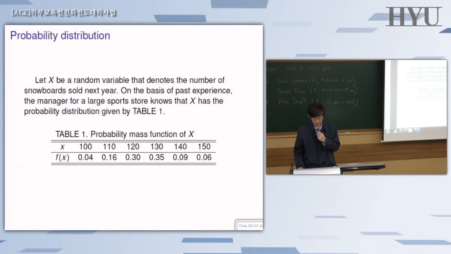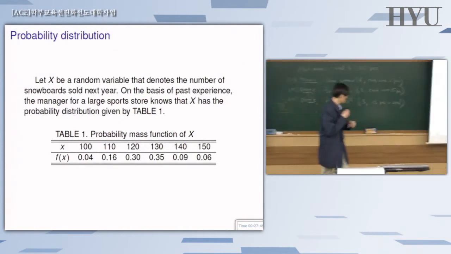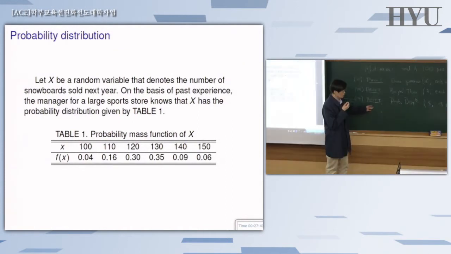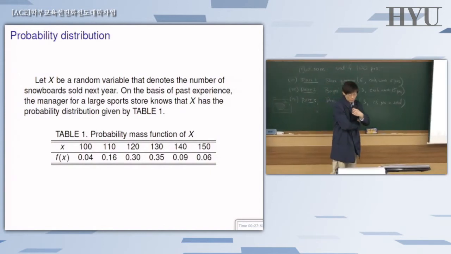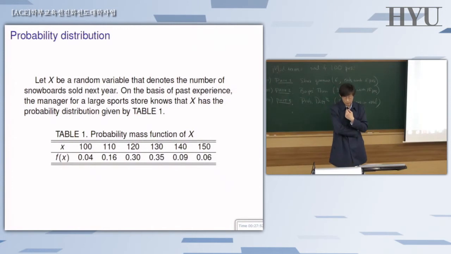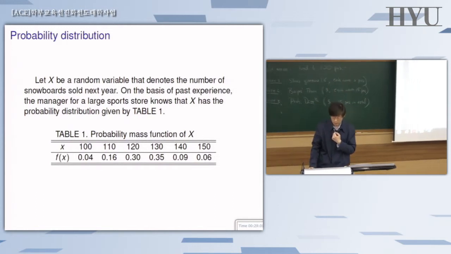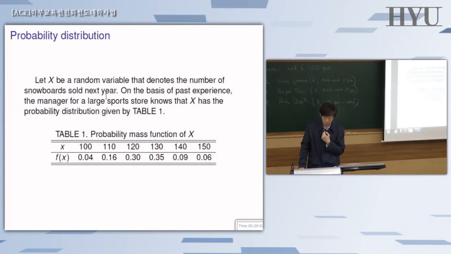Probability distribution. So the last part of your exam is something like this one. Of course, the question itself will be different, but the style should be rather similar. So define a certain random variable, denoted by X, which refers to the number of snowboards. You know what a snowboard is.